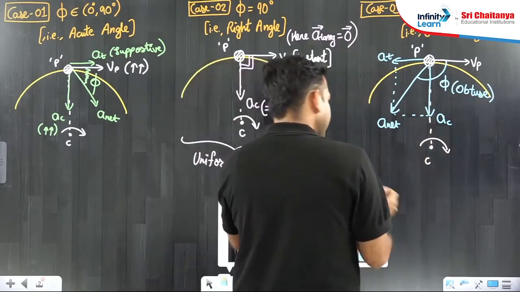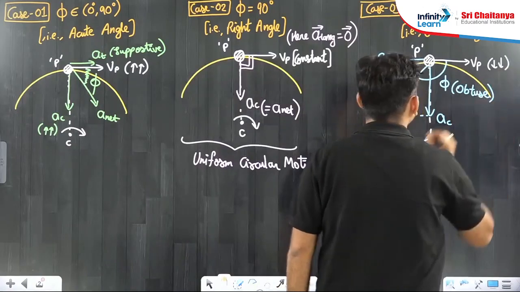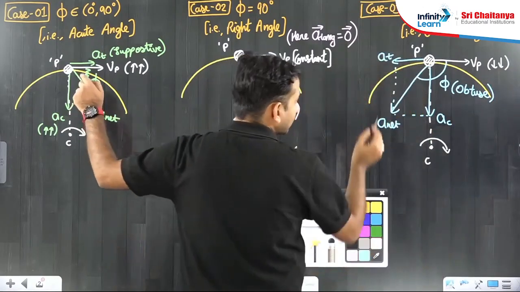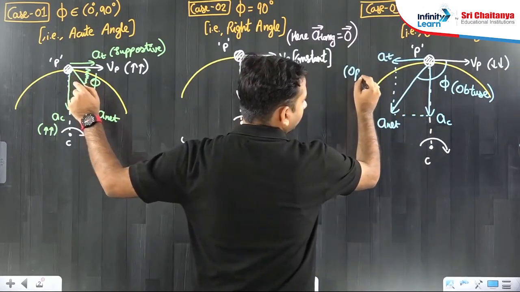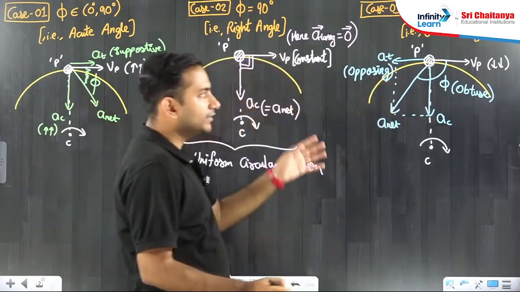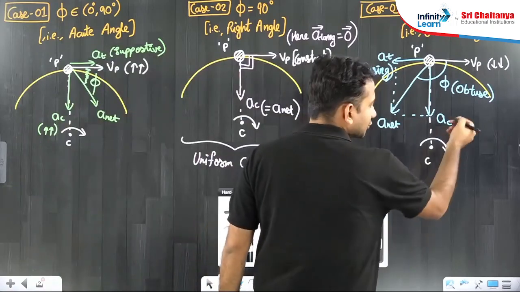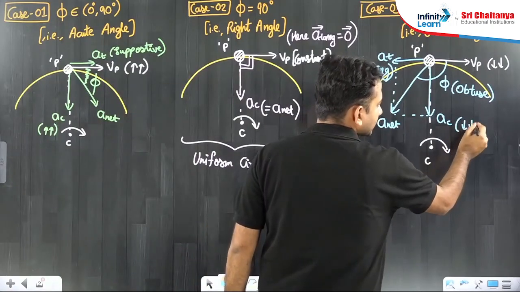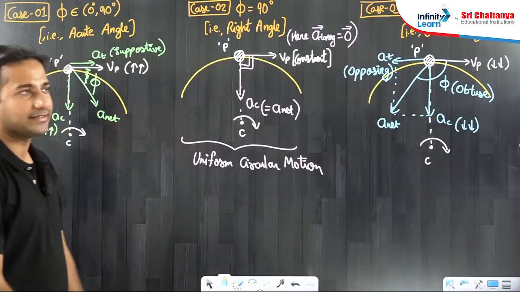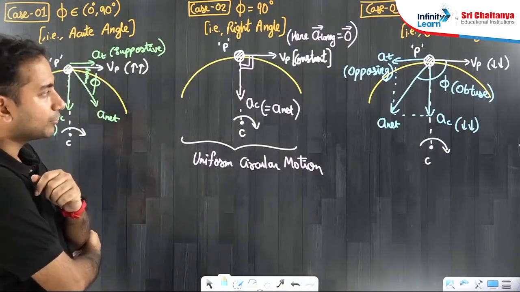Since it is in the backward direction, it is opposing. In the first case the tangential acceleration was supporting, now it is opposing, so the speed will keep on reducing. And if speed keeps reducing, the centripetal acceleration v square by r will also keep on reducing.